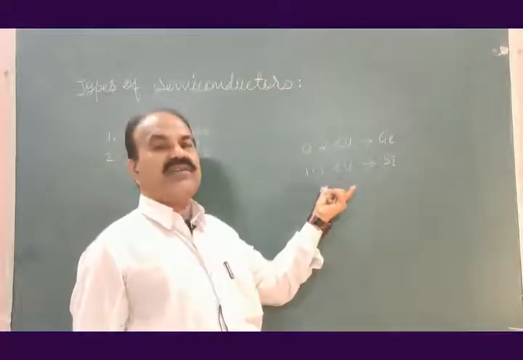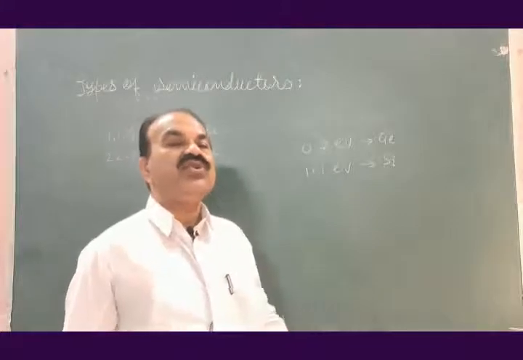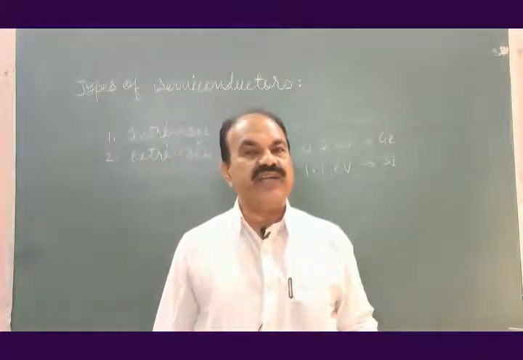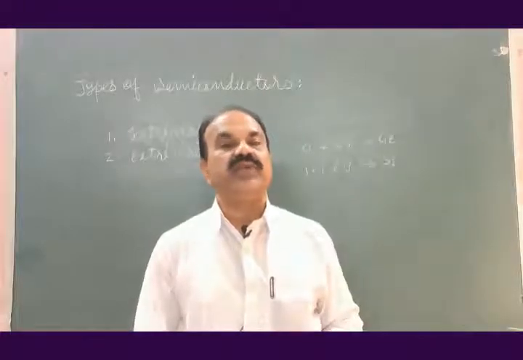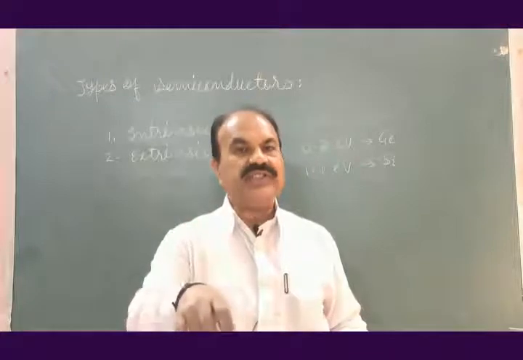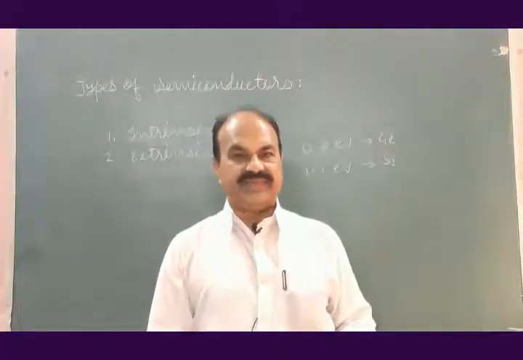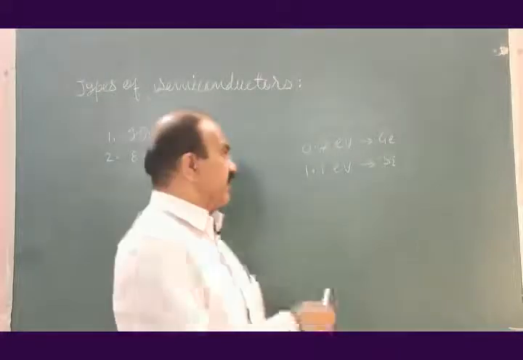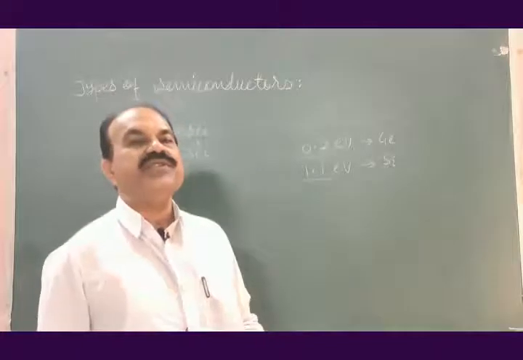Whereas in case of silicon, 1.1 electron volt amount of energy is required to make the electron free, that is, to break the covalent bond. This energy and this energy is very small.